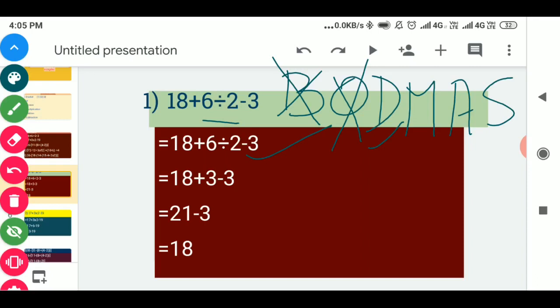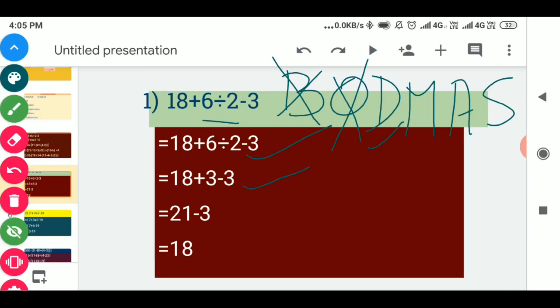6 divided by 2. When you divide 6 by 2, you will get 3. So in the next step you will write 18 plus 3, writing the answer 3 in the place of 6 divided by 2. And what is left after that? Minus 3. We will write 18 plus 3 minus 3 as such. Now we have applied division.